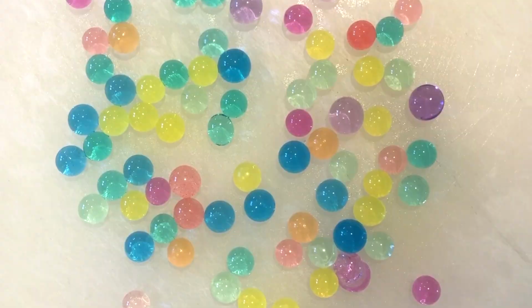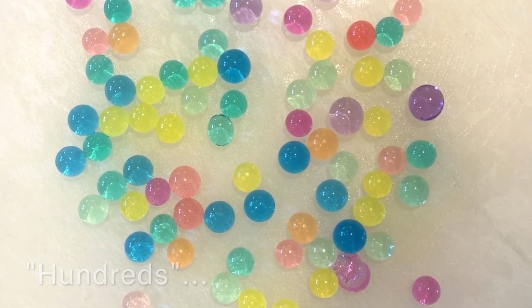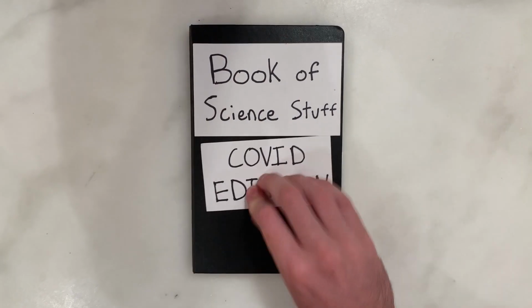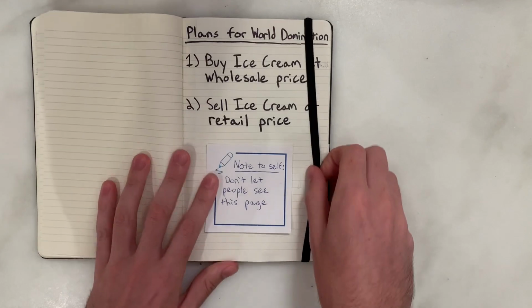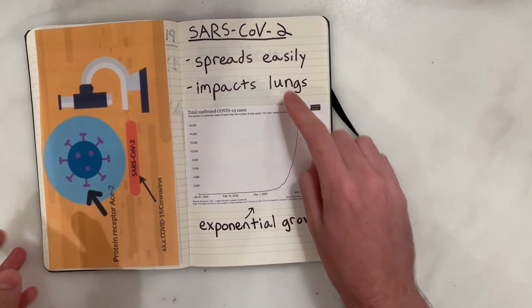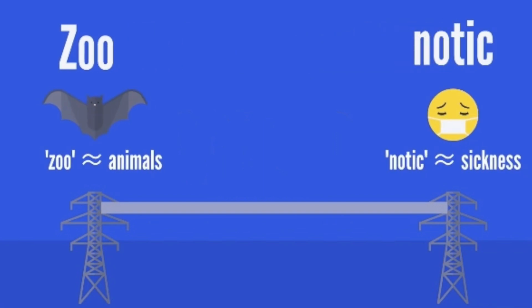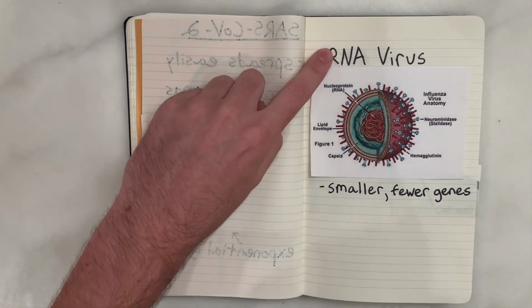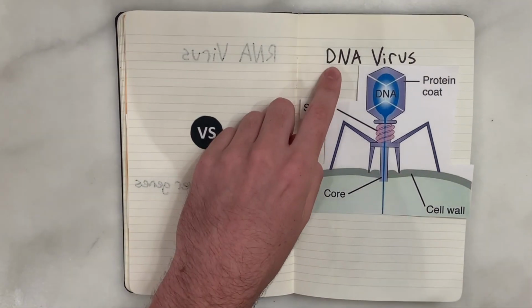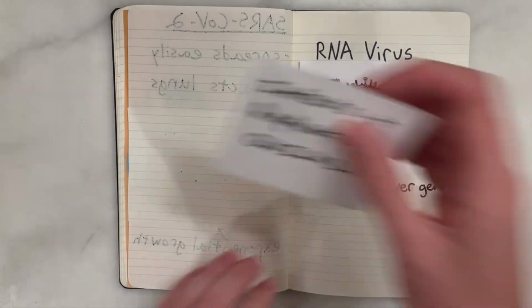To cure COVID-19, we first have to understand what it is. There are hundreds of coronaviruses, 7 of which infect humans, and one in particular, severe acute respiratory syndrome coronavirus 2, causes the disease COVID-19, which as we all know spreads easily and severely impacts the lungs. Epidemic coronaviruses are zoonotic viruses, meaning they jump from other animals to humans, and they store their genes on RNA. RNA viruses tend to be smaller and have fewer genes than DNA viruses, so this allows them to infect and replicate quickly in hosts.